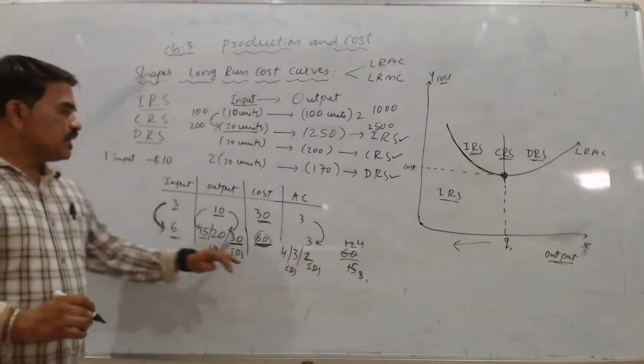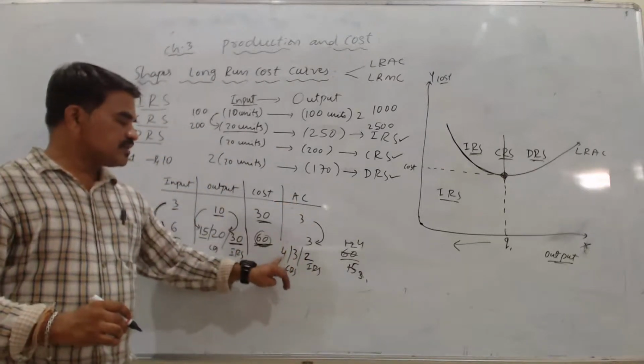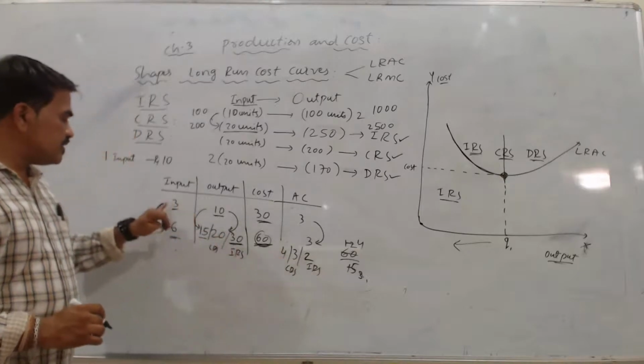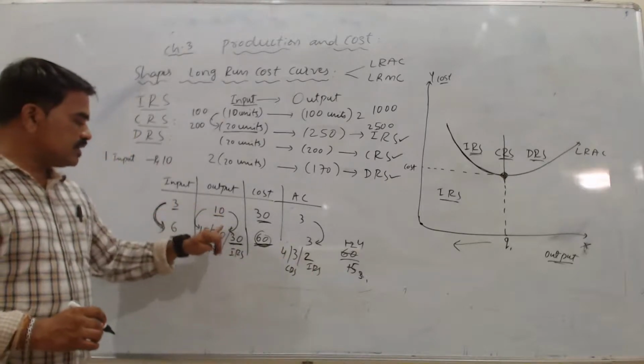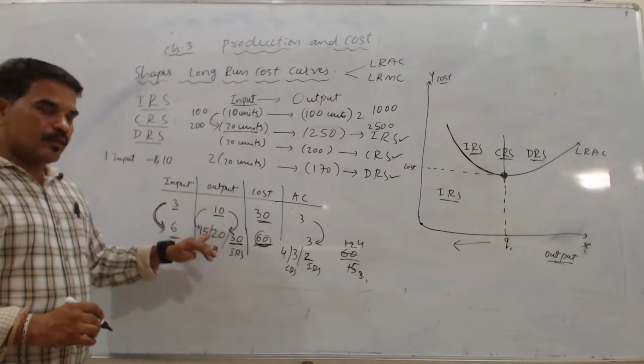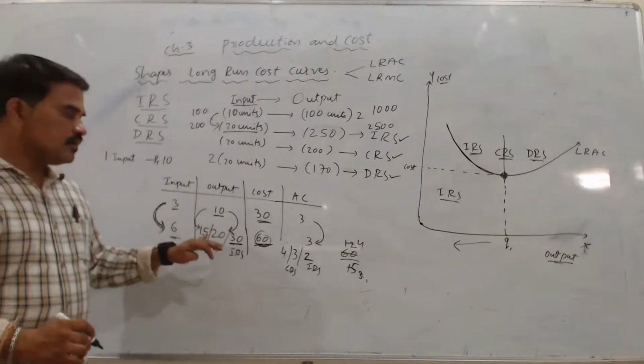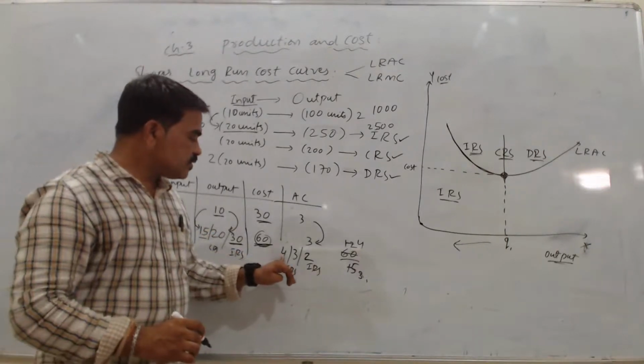So ಏನಂದ್ರೆ average cost ಜಾಸ್ತಿ ಆಗಿದೆ. So when I double this input but in result the proportion increase is less than double, that time what happens, my cost will increase.